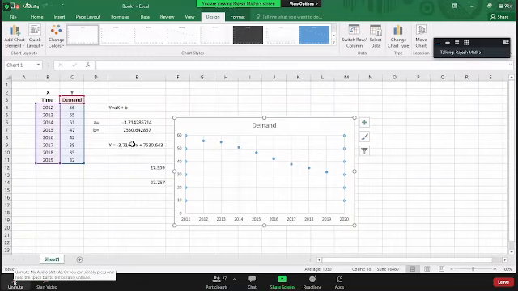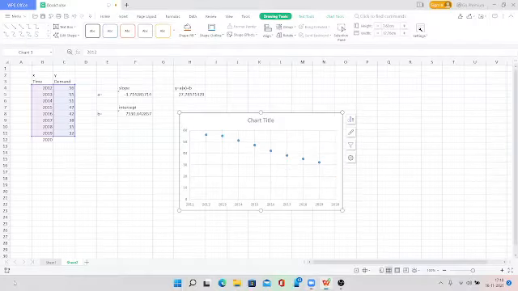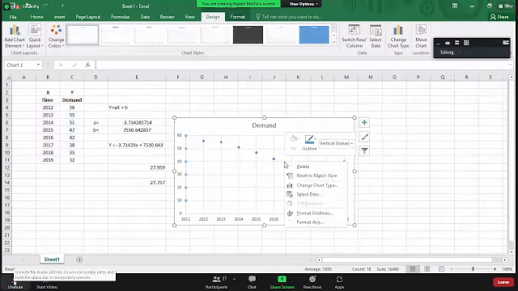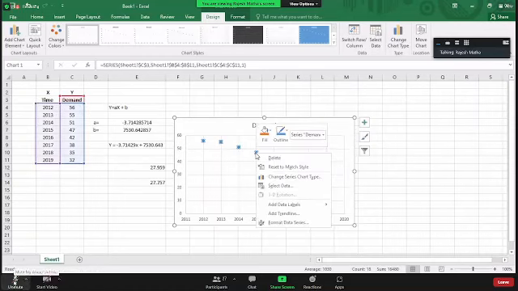How do you get this line equation, y equal to ax plus b, on the scatter plot? Are you all listening? First listen, then you can practice. On the scatter plot, wherever there is a dot, right click on the dot. When you right click on the dot, there is a dialog box that will open up. In the dialog box, you have to go to format data series.